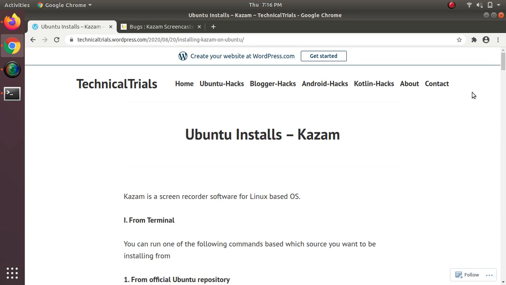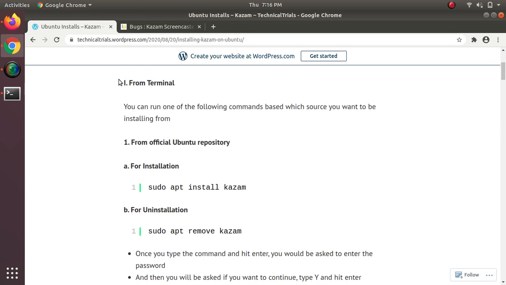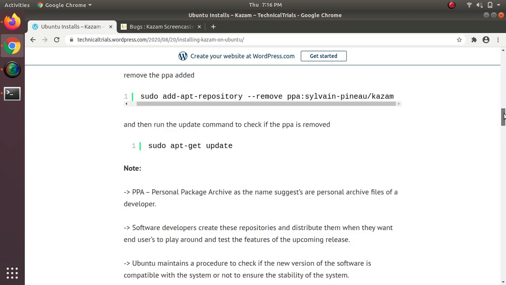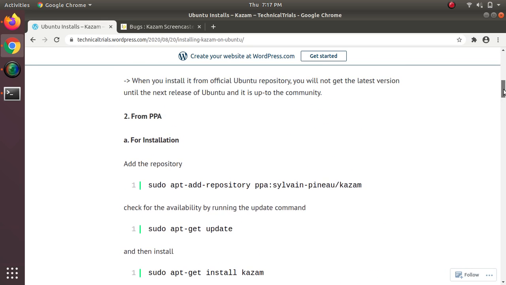So let's begin. Now there are two ways of doing this. One is from terminal, the other one is from Ubuntu software. We'll be seeing both. First, let's check the terminal one. For terminal, all you have to do is open terminal and try one of the following commands. Now we have different commands mentioned under terminal, so you can try out one of the following commands.